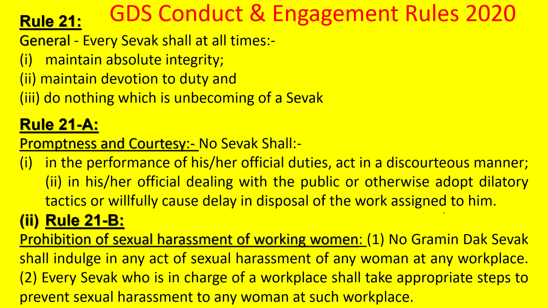So these 3 rules are very important, even for practical purposes and for examination purposes. You should remember these numbers from right now. 21.1, 21.2, 21.3. These three rules will be quoted, in addition to the normal departmental rulings that they have violated, at the time of framing charge sheets. So this is important. For example, if a GDS has done a fraud, then 21.1 will be quoted. He has not maintained absolute integrity.